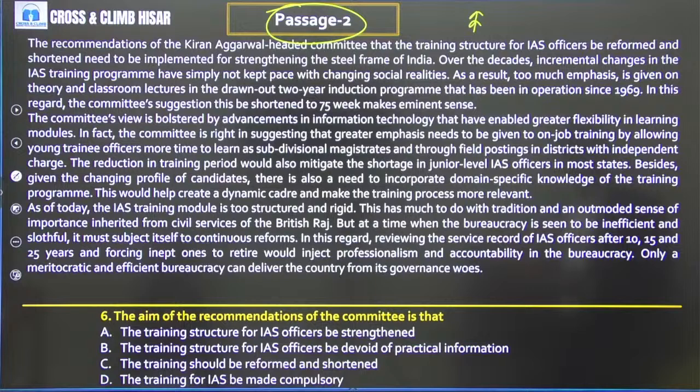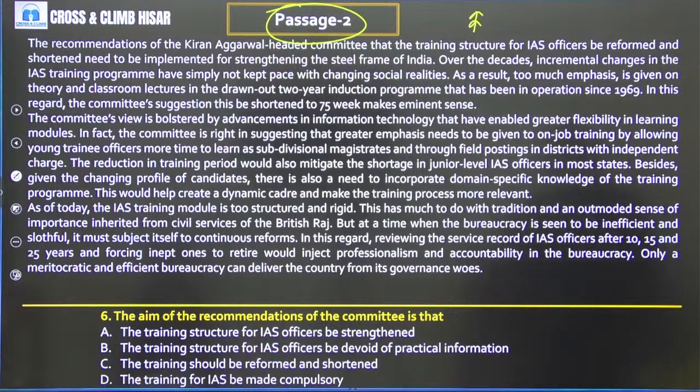Over the decades, incremental changes in the IAS training program have simply not kept pace with changing social realities. It means there have been some incremental changes, but these changes have not been able to make this administration keep pace with changing social realities. As a result, too much emphasis is given on theory and classroom lectures in the drawn out 2-year induction program that has been in operation since 1969. In this regard, the committee's suggestion that this be shortened to 75 weeks makes eminent sense, right?